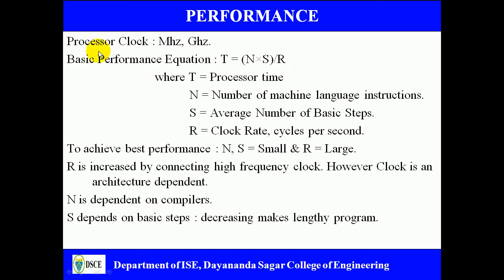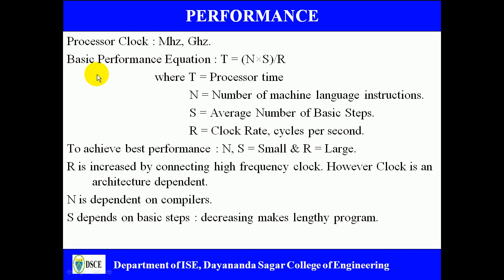If you look at the processor clock, today's processors work at megahertz. Mega is 10 to the power 6, or even gigahertz, which is 10 to the power 9. So these are the different clock frequencies at which processors operate. The higher the frequency, the more the speed. The lower the frequency, the less the speed.